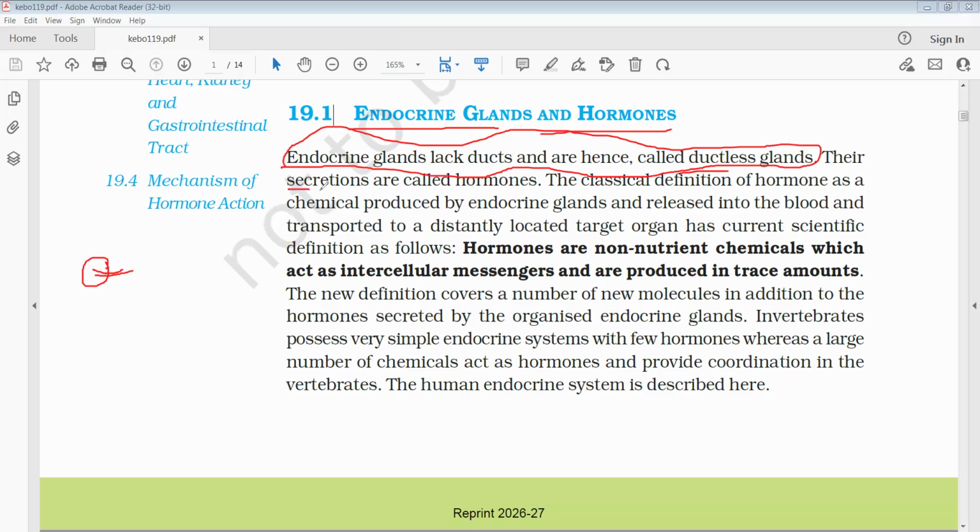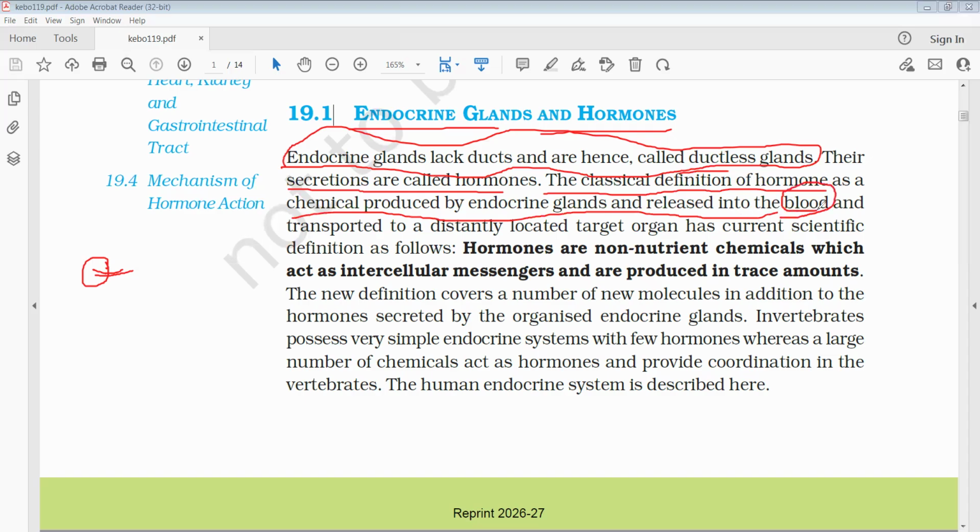Their secretions are called hormones. The classical definition of a hormone is a chemical produced by the endocrine glands and released into the blood. Whether the pituitary, thyroid or parathyroid gland secretes it, those hormones are transported by the blood. That is most important here.